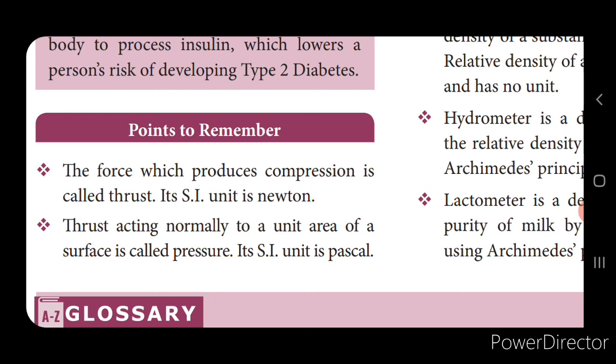Now your homework for today is that you are going to learn the construction and the working of the hydrometer and barometer. For the barometer, you can refer to page number 30 in your textbook, and for the hydrometer, you can refer to page number 33. You can write the construction and working of both the barometer and the hydrometer in your class book and submit your class book in the school office. It will be corrected and given back to you soon, children.